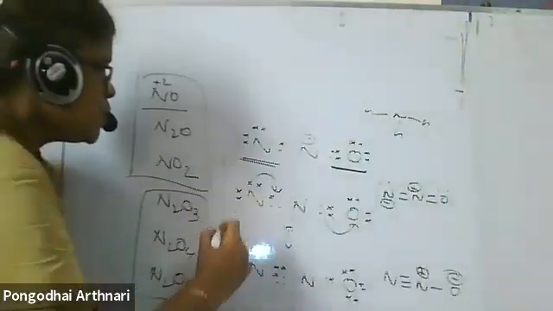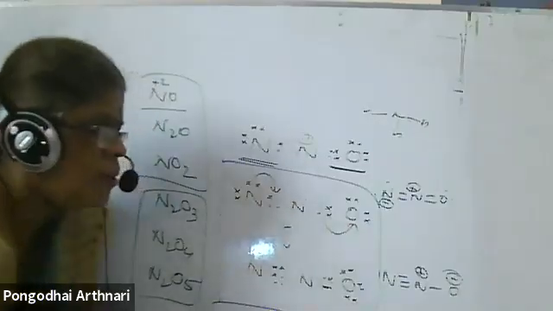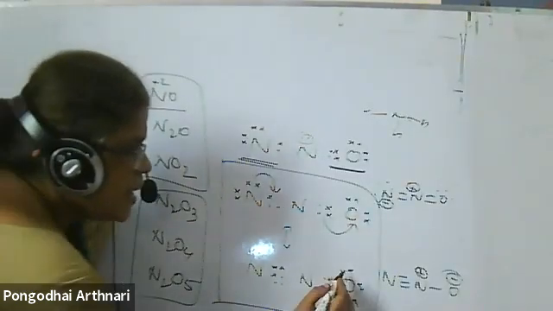Ma'am, in the third resonating structure, oxygen will have... How many electrons around it, ma'am? 6 are there, 2, 4, 6.